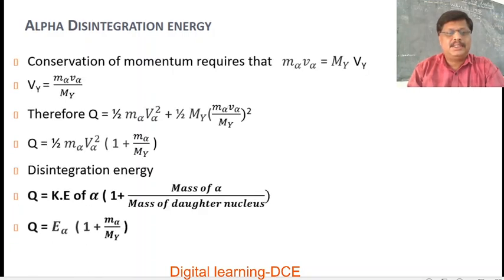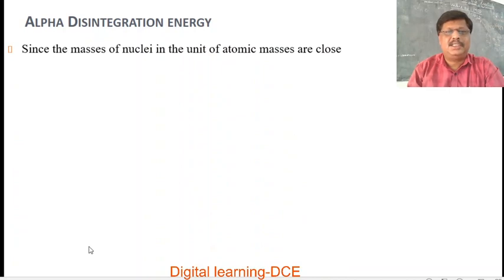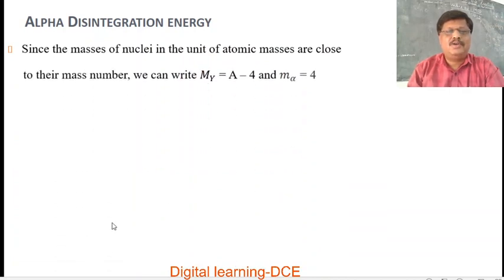So this equation gives the alpha disintegration energy. The alpha disintegration energy ranges from 4 to 9 MeV. Since the masses of nuclei in atomic mass units are close to their mass numbers, the mass of the daughter nucleus formed after alpha decay is given by A minus 4, as its mass number decreases by 4.